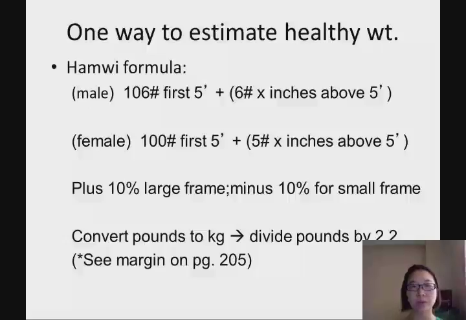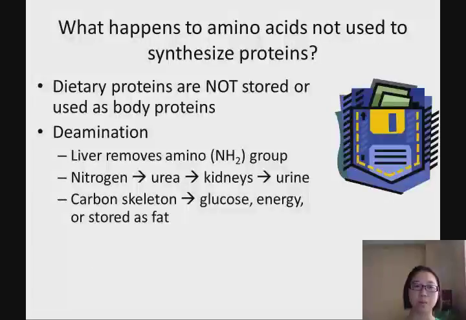The first step is to convert to kilograms: you divide your pounds by 2.2 and you get the kilograms. After that, you can use this formula to calculate your healthy body weight, and then you can calculate the protein needs that you need to consume.